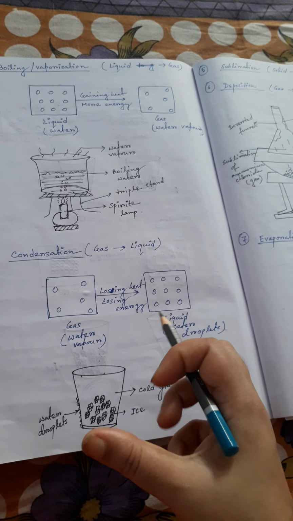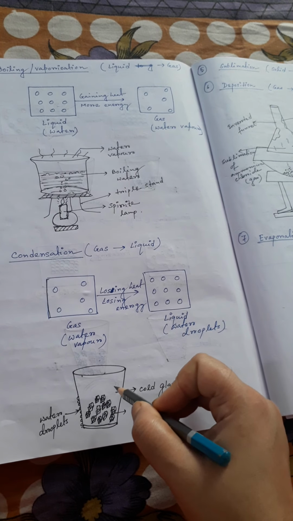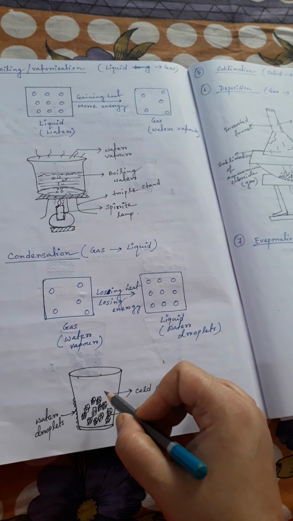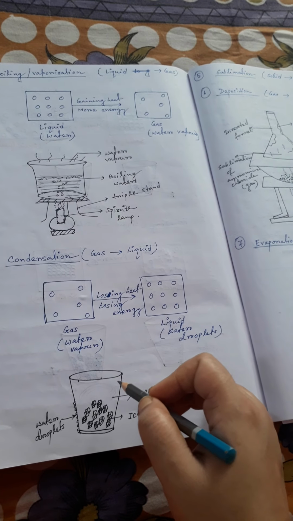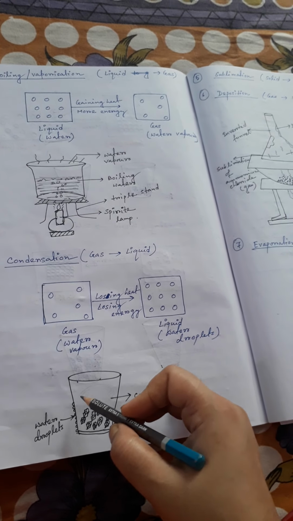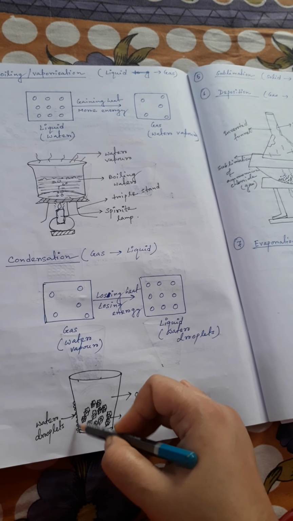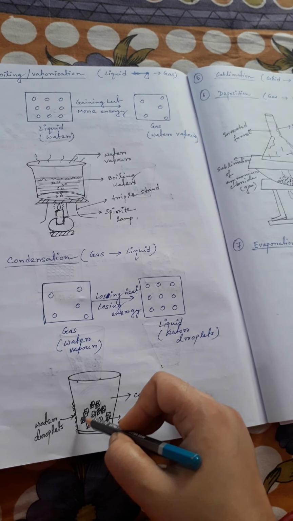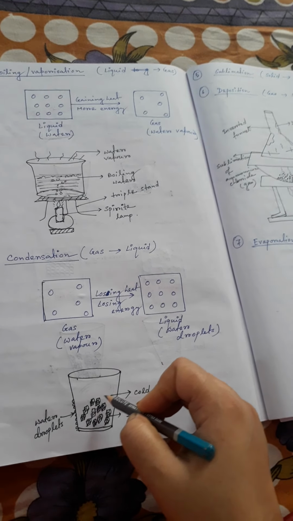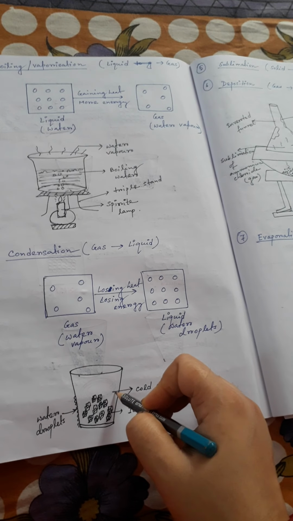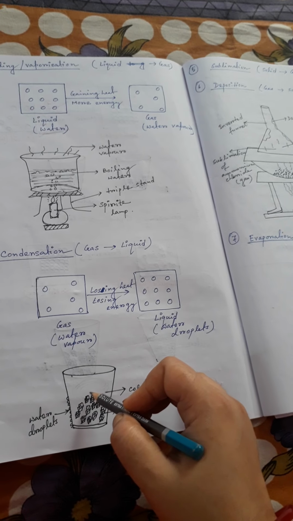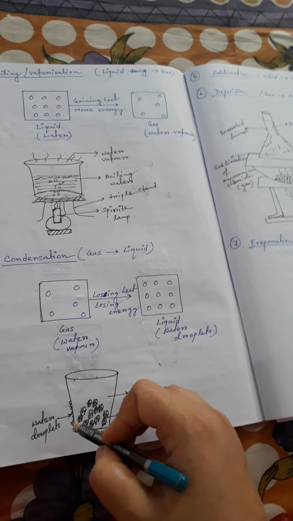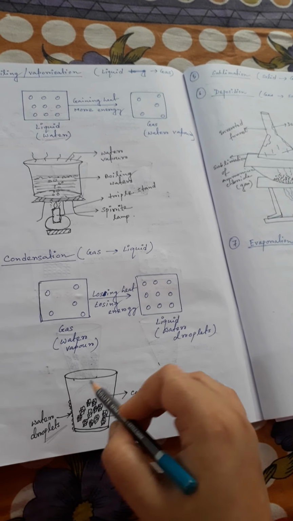When you hold this glass, you feel that it is a little bit cold. The droplets are on the outer surface because when the air comes in contact with the cold glass, it cools down, and the water vapor present in the air condenses to form water droplets. Okay, that's why you can see water droplets.